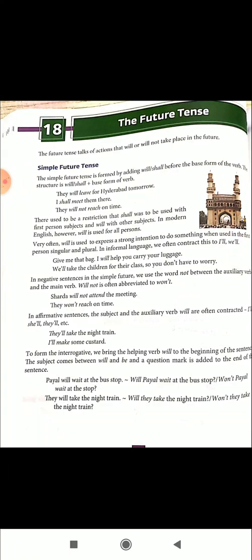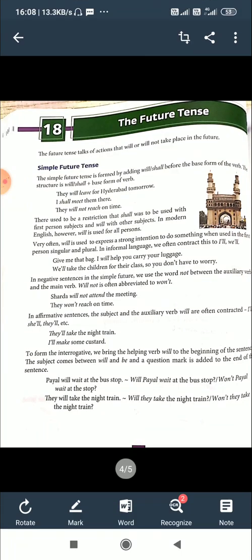The future tense talks of an action that will or will not take place in the future. So future tense we use for expressing action that will happen or will be happening in the future.